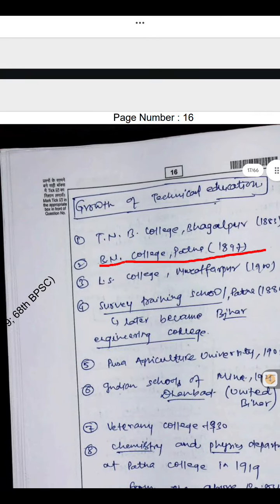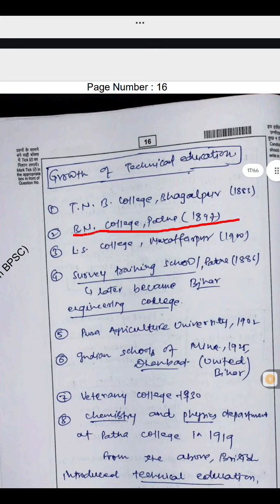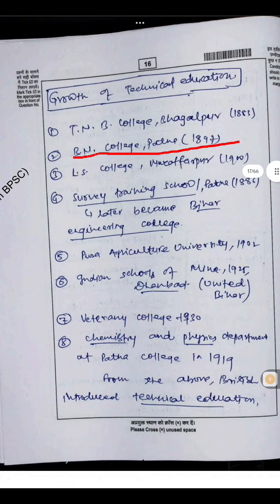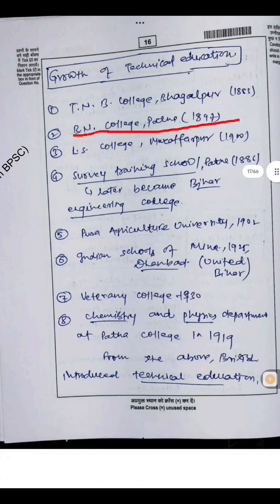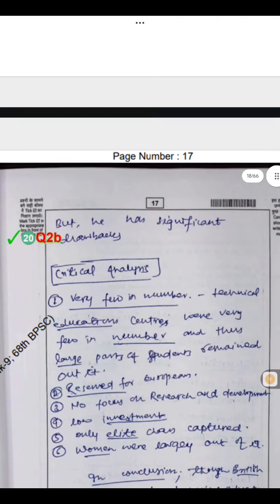Growth of technical education: TNB College Bhagalpur, BN College Patna, LS College Muzaffarpur, Survey Training School Patna, which later became Bihar Engineering College, Sabour Agricultural College, Indian School of Mines Dhanbad, Bihar Veterinary College, Chemistry and Physics Department at Patna College. From the above, the British introduced technical education, but